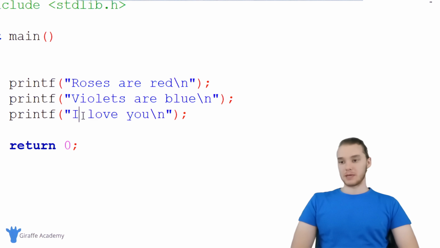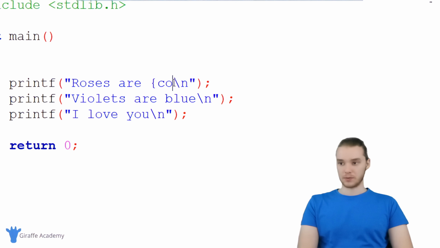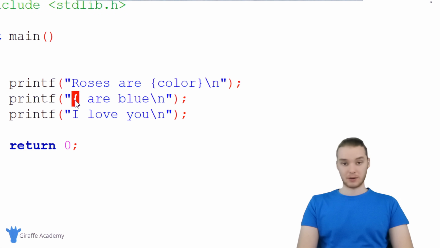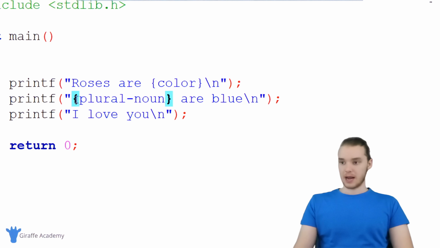But I think this poem would be a lot funnier if we turned it into a Mad Libs. So that's exactly what we're gonna do. I'm gonna replace red with a random color. So we're just gonna have the user enter in a color. I'll replace violets with a plural noun. So we're gonna have them enter in a plural noun. And instead of saying I love you, we're gonna say I love and then a specific celebrity. So I'll just type in celebrity right there.